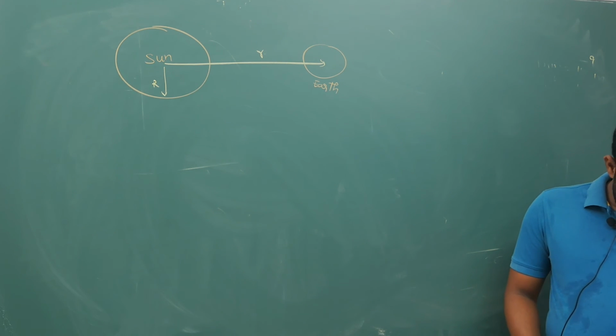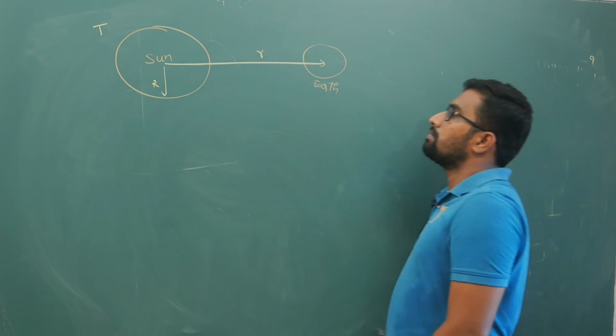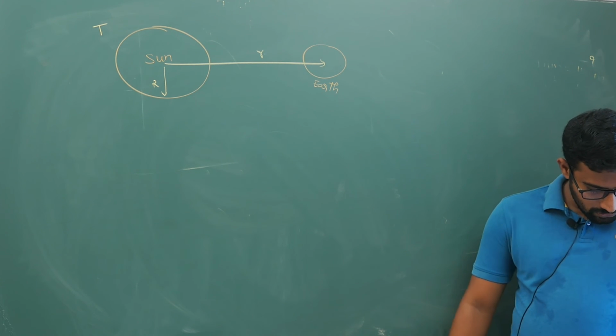Now let us say capital T is the temperature of the sun. We are trying to calculate the temperature of the sun. How is that, I will tell you.